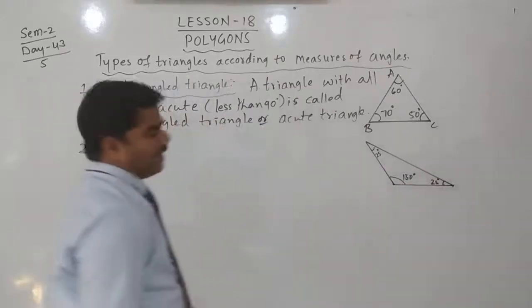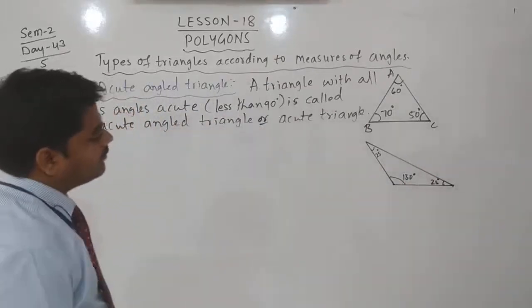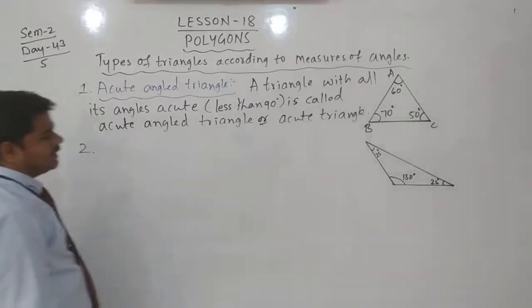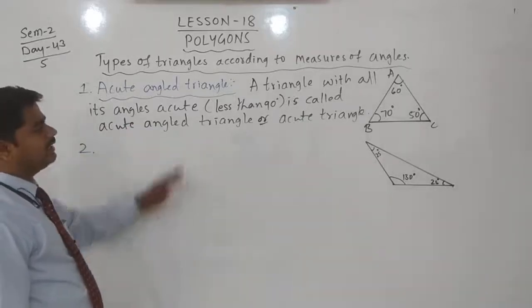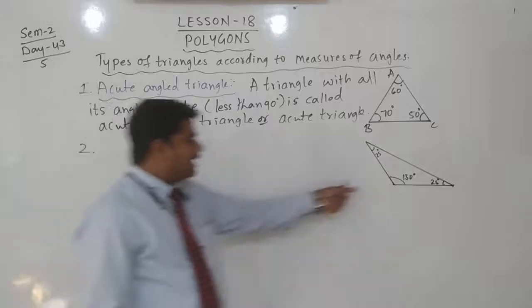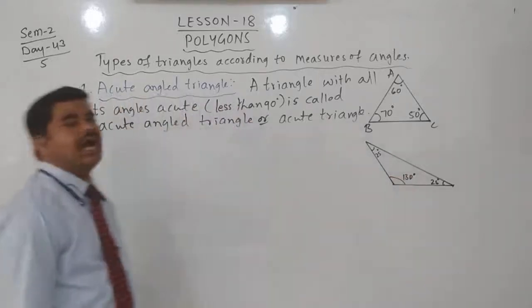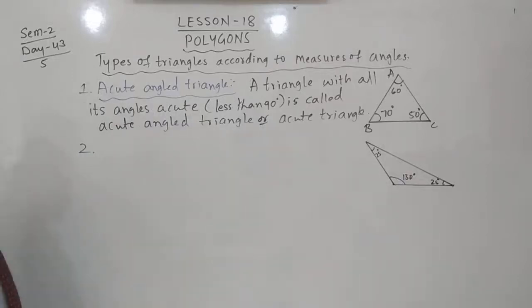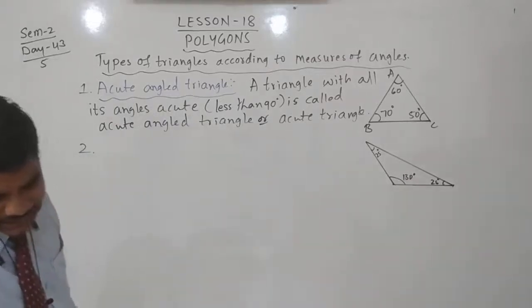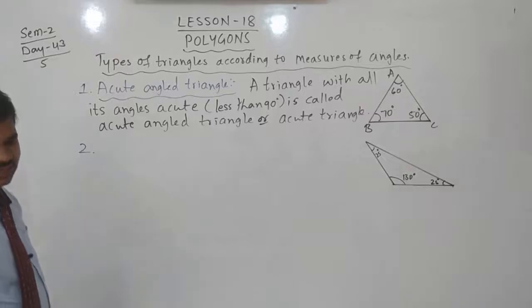Any one of the angles is more than 90 degrees and less than 180 degrees. Which angle is this? It is an obtuse angle. Then we can call it an obtuse angled triangle. Yes, the second type is the obtuse angled triangle.